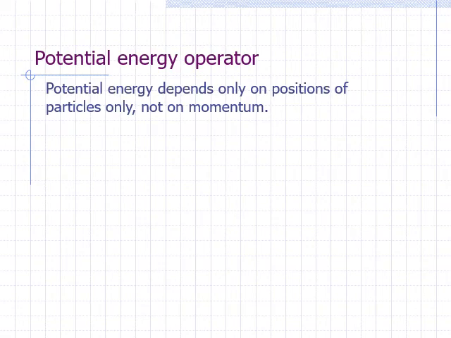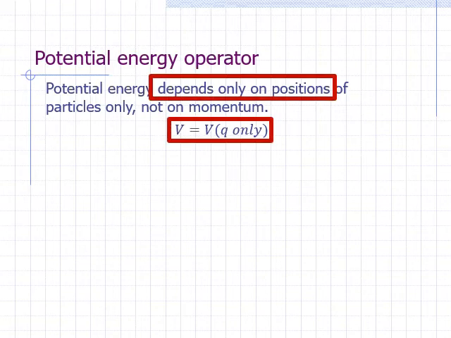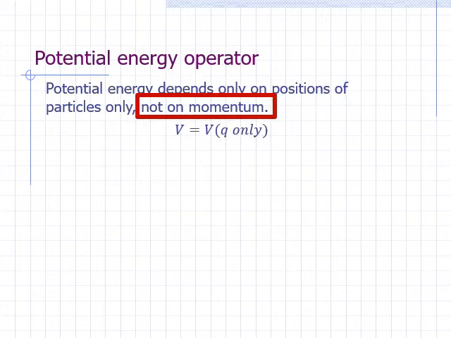You should have already learned that kinetic energy is energy due to motion, and potential energy is energy due to position. Potential energy is typically represented by the letter V, and you may see an expression like this. This expression says that the potential energy depends only on the coordinates of particles. The letter q in lowercase is a generic symbol we use for coordinates. In other words, we don't expect the classical expression for potential energy to involve any momentum components, so the potential energy operator will just be a multiplicative operator.